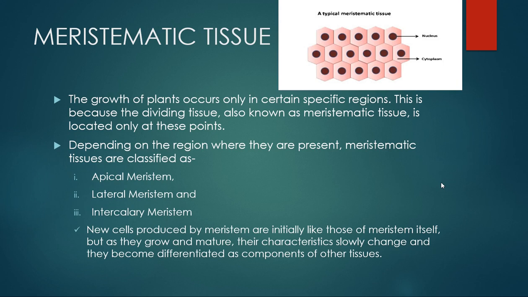What's interesting is that meristematic tissue is named differently based on the parts where it is found. So here you can see we have meristematic tissue and they somewhat look like this in structure. The growth of the plant occurs only in certain specific regions. This is because of these dividing tissues called meristematic tissue, and they are present at three main locations.